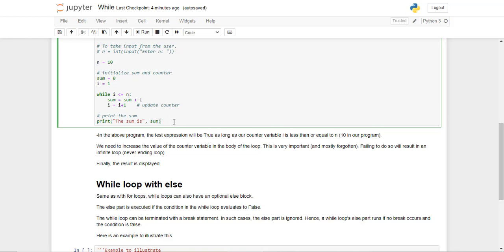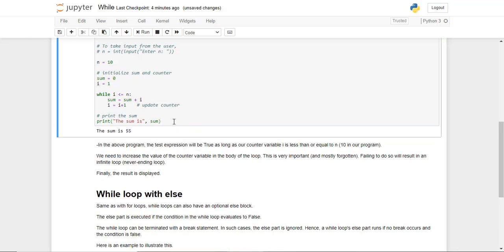Let's see how it runs. You can see the sum which we had initialized to 0 has taken a value of 55, which represents the sum of the first 10 natural numbers. You can change it to any value, run the loop, and the output changes dynamically. The while loop will keep running till the condition is true, and then it will stop. You have to remember to change one of the variables, because otherwise you end up with an infinite loop, and that's going to just stop your program right there.